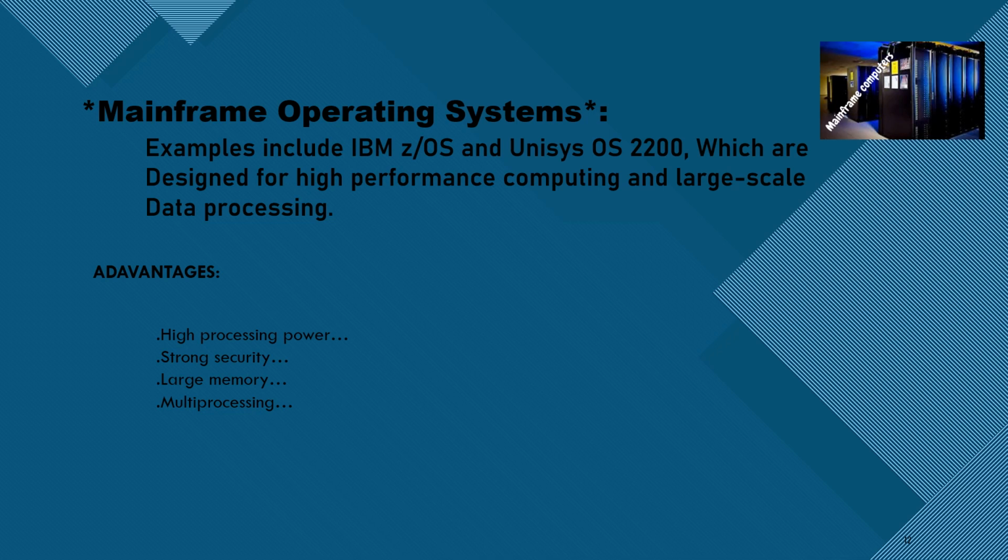Mainframe operating systems. Examples include IBM z/OS and Unisys OS 2200, which are designed for high performance computing and large scale data processing. The advantages of mainframe operating systems are high processing power, strong security, large memory, and multiprocessing.